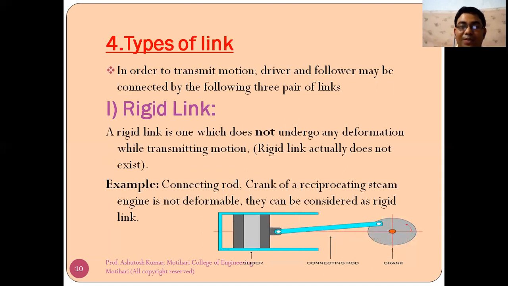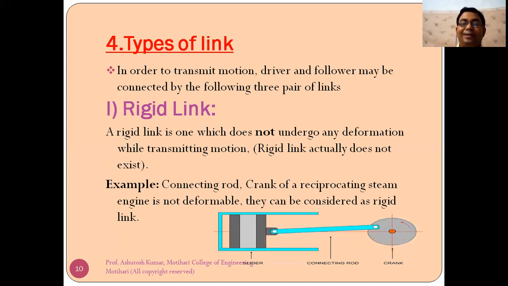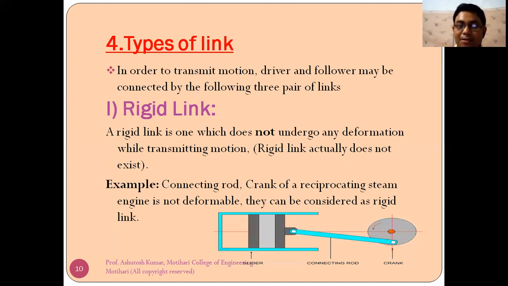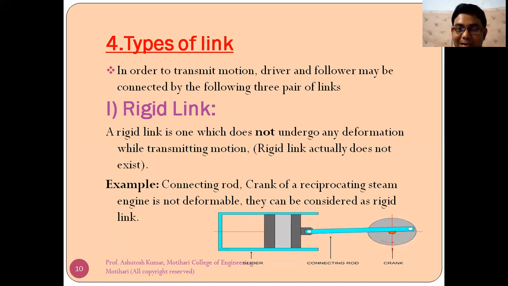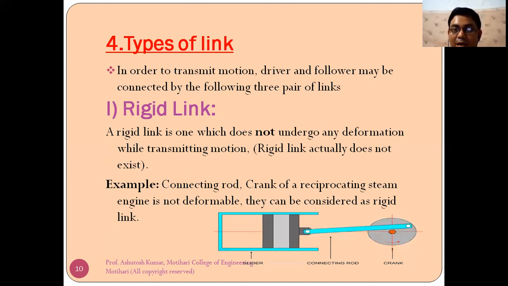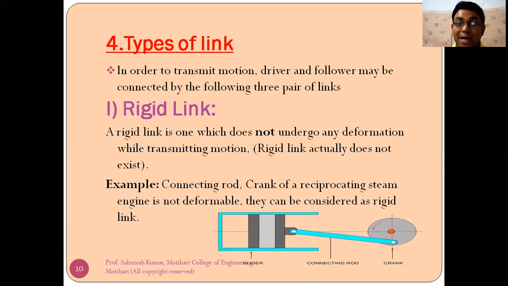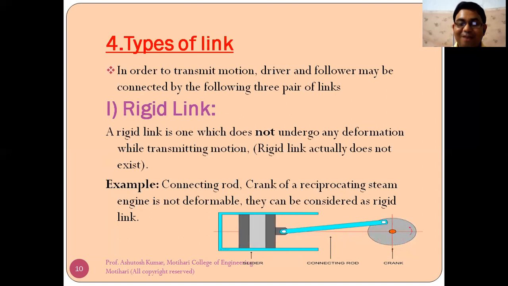The first is rigid link. A rigid link is one which does not undergo any deformation while transmitting motion. As I earlier discussed, रिजिड लिंक वैसा लिंक है जो पावर के ट्रांसमिशन के दौरान, मोशन के ट्रांसमिशन के दौरान कोई भी डिफॉर्मेशन नहीं हो। Again, I am saying, strictly speaking, a rigid link actually doesn't exist. Rigid link exist करता ही नहीं है, तो फिर कैसा होगा?